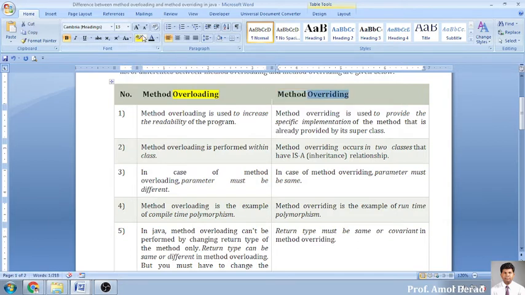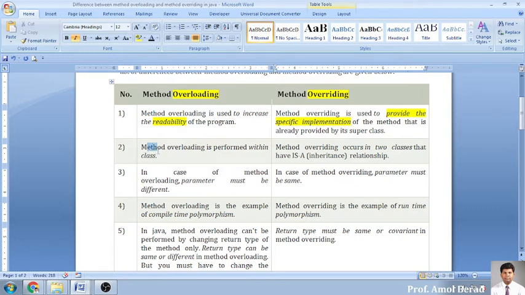Method overloading is used to increase the readability of the program. इसका इंटेंशन एक ही होता है कि रीडेबिलिटी अच्छी करनी है. But overriding is used to provide a specific implementation of a method that is already provided by the superclass. Otherwise we are not concerned about overriding.